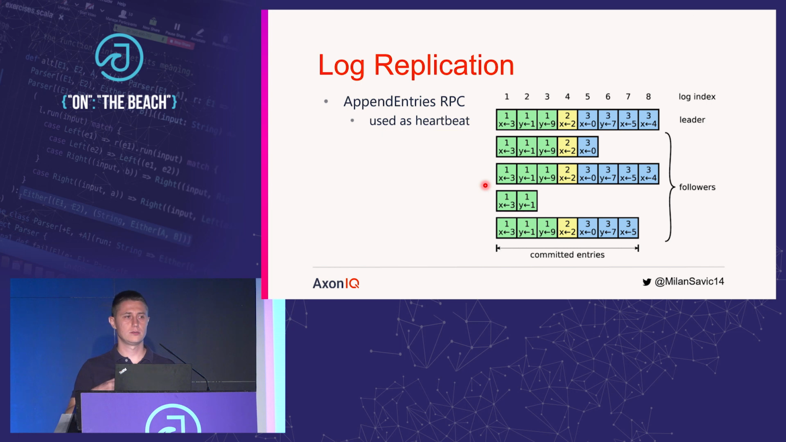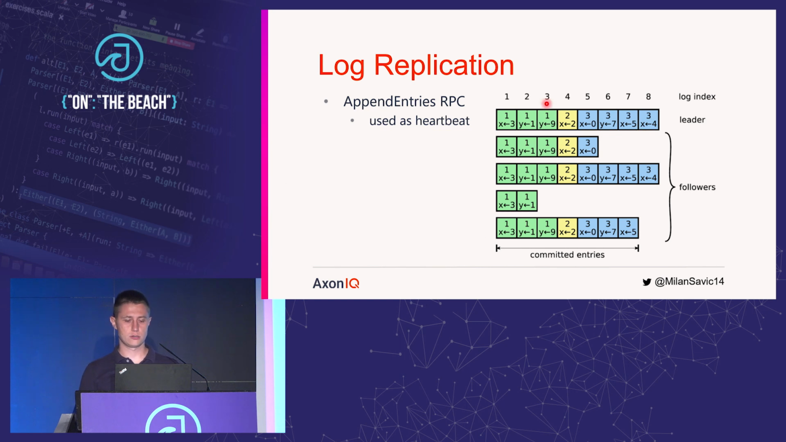When an Axon application generates some events, it is going to send those events to the current leader of the cluster. That leader would append those events to its log, and leaders always append events, always append log entries. They never mutate them or delete them from their log. However, followers may do so.